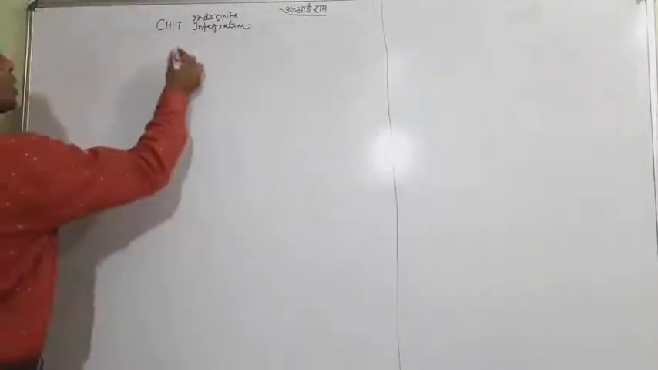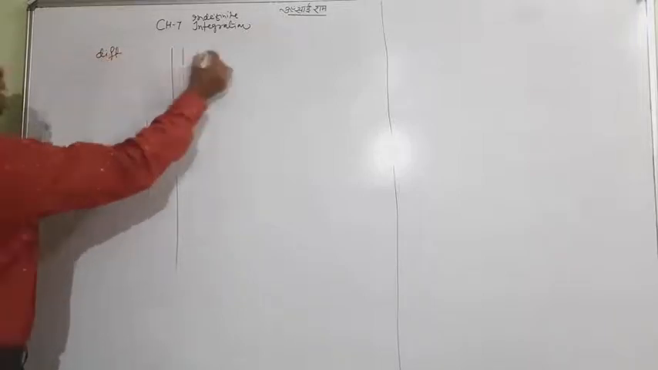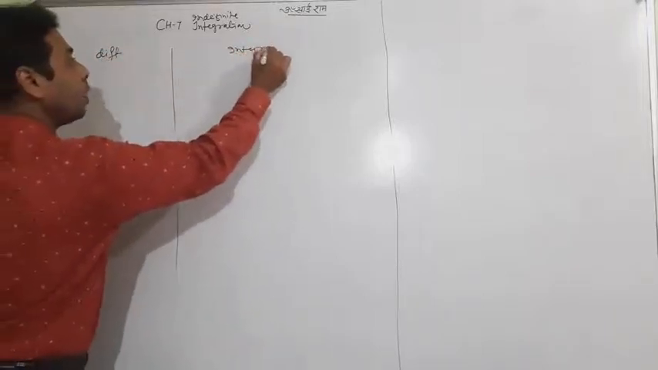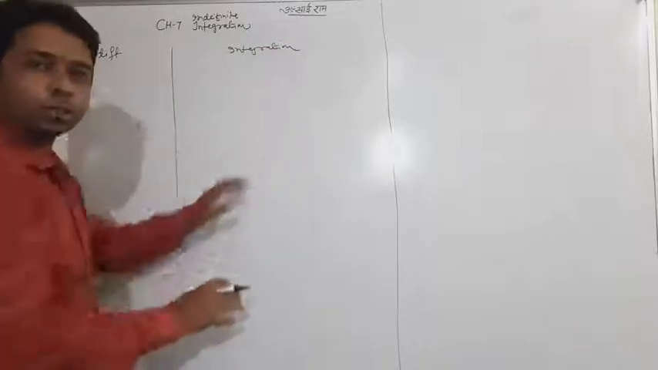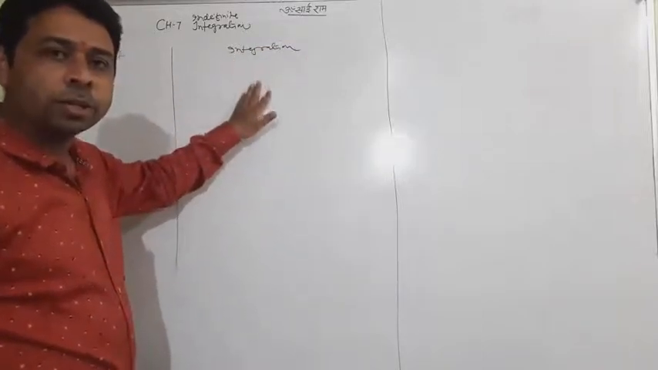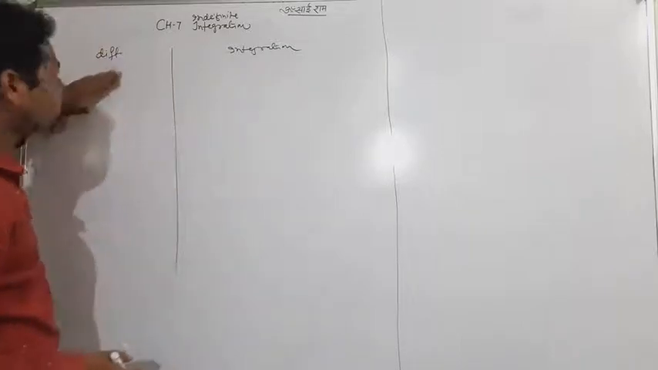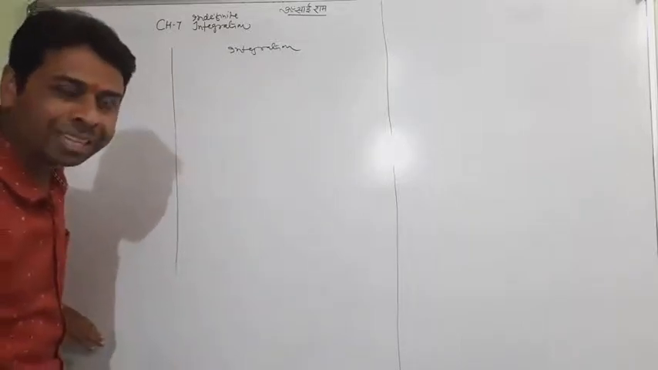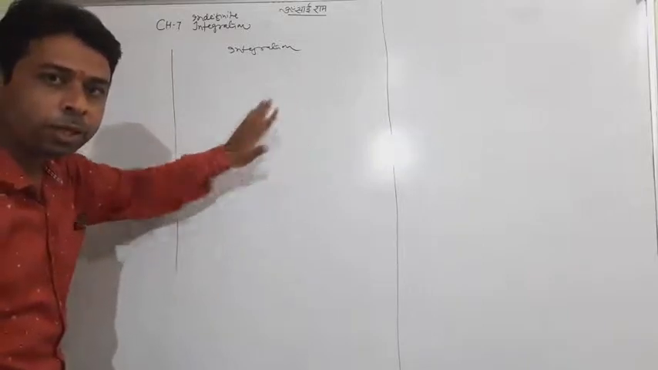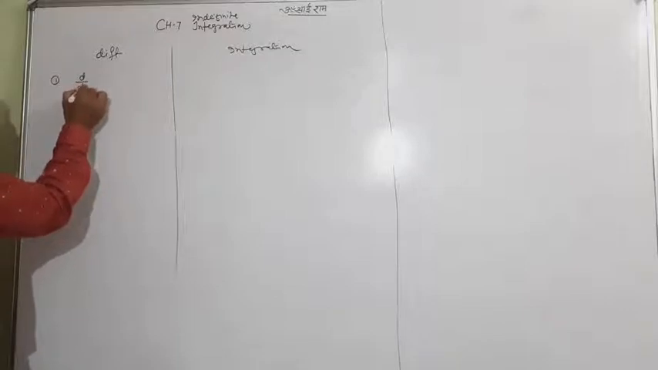How to study the formulas? Look at this: this is the differentiation and this is the integration. Now I am telling you the formulas of integration with the help of differentiation, because you know that integration is just the opposite method of differentiation. So first I will write the formulas of differentiation one by one, and according to that I'll tell you the formulas of integration. Look, first, this is d by dx of sine x.